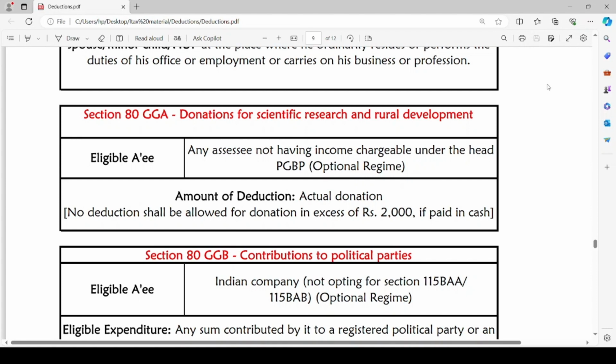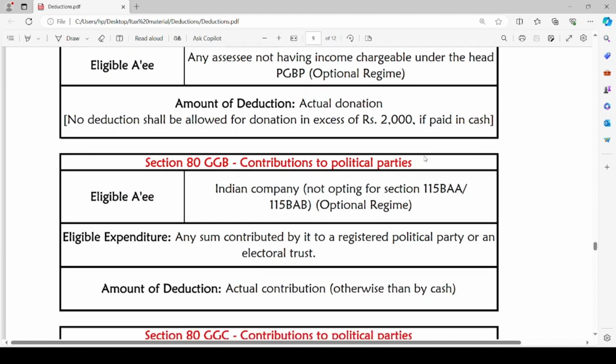If the assessee donates an amount in excess of rupees 2000 in the form of cash, then we are not going to provide any deduction for the amount donated by the assessee. Even up to the extent of rupees 2000 also, the assessee cannot claim deduction. The whole amount will be disallowed as deduction under section 80GGA.